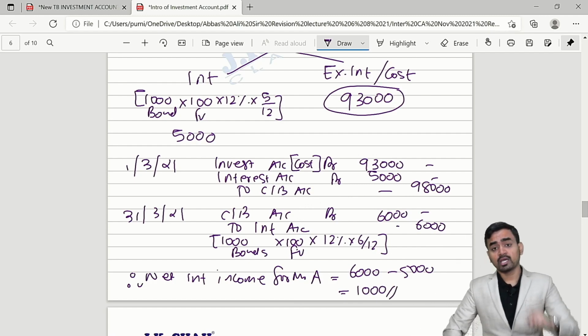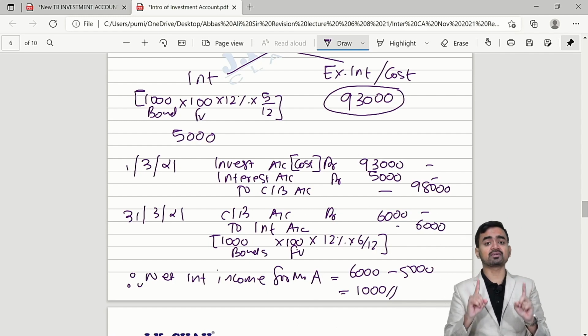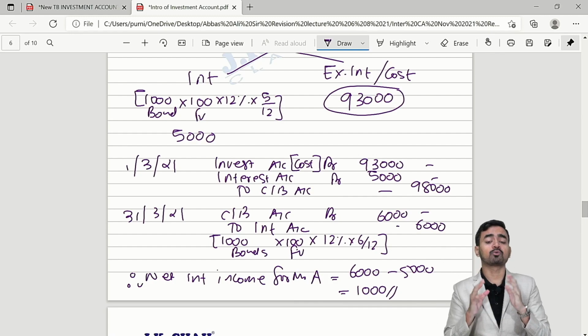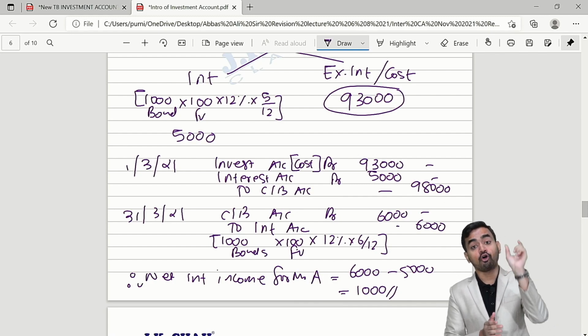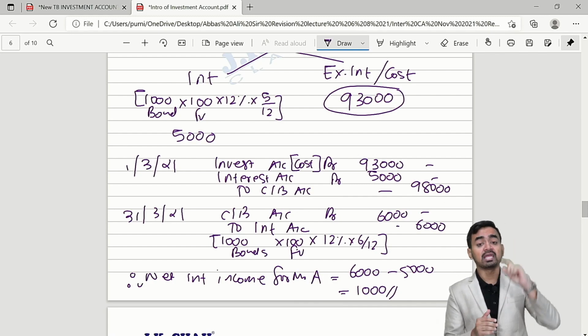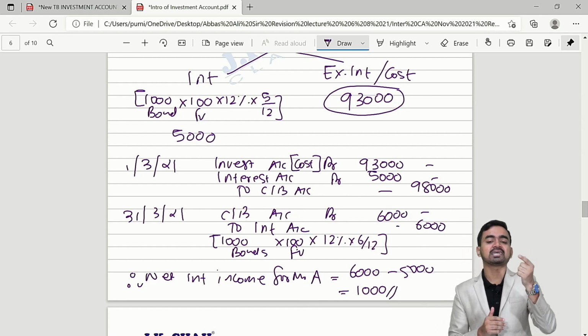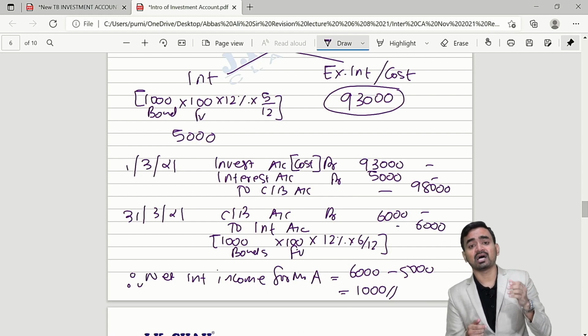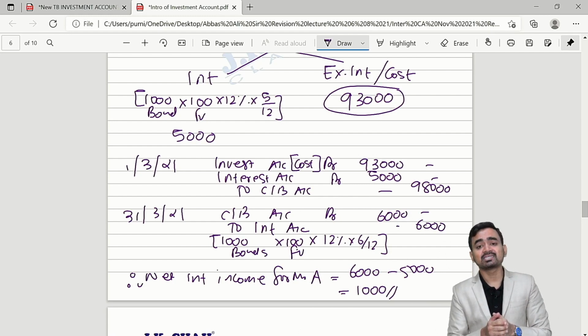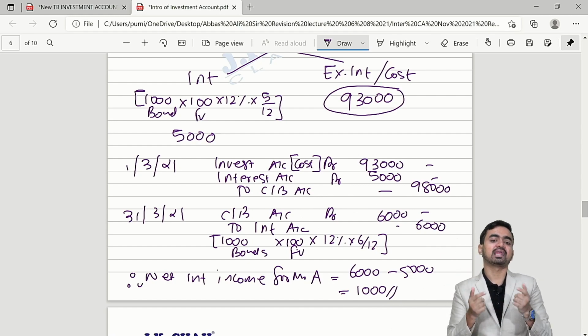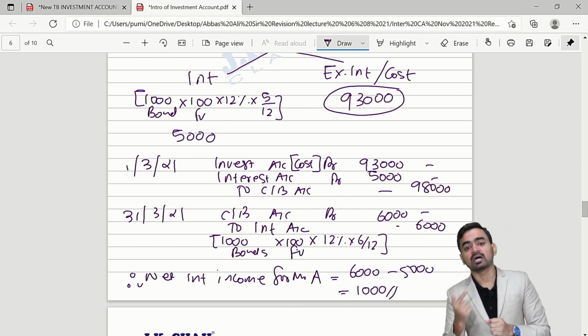Something important. In both the examples, interest income for Mr. A is 1,000 only. But what is the difference? The cost of the investment. In example number 1, 98,000 is the cost, and in example number 2, 93,000 is the cost. This is because both the examples are exactly the same, except in example 1, 98 is ex interest price, and in example 2, 98 is cum interest price.